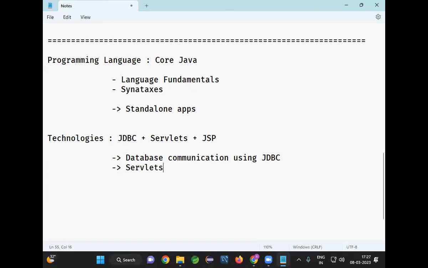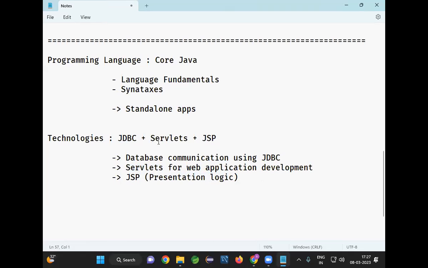Next, we are going for Servlets, for web application development. If you want to develop a web application, then you need to go for Servlets. Now we also have JSP. What is the purpose of JSP? JSP is used for presentation logic. If you want to develop presentation logic, the user interface in your application, then we are going to use JSP. JSP plus Servlets plus JDBC are available to develop one Java web application.